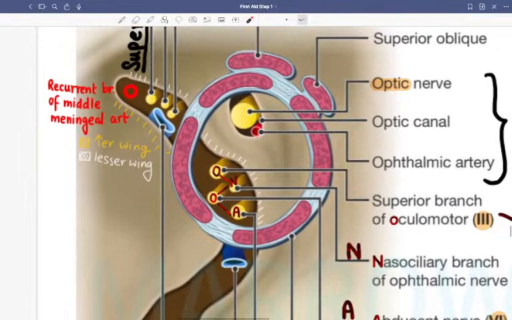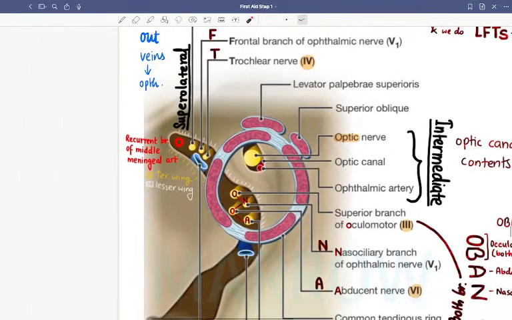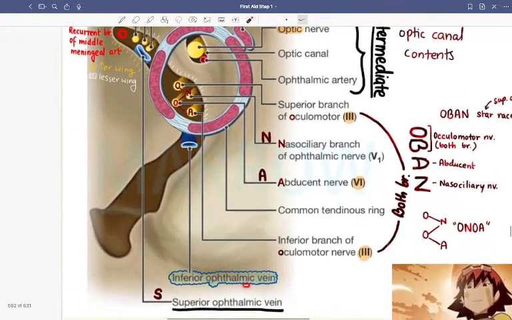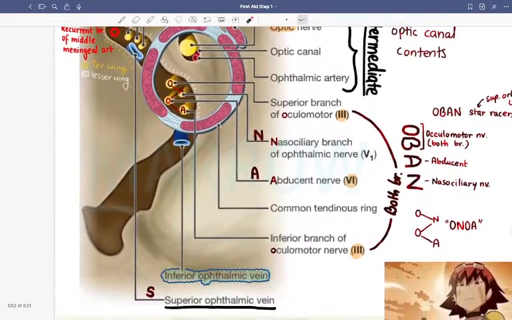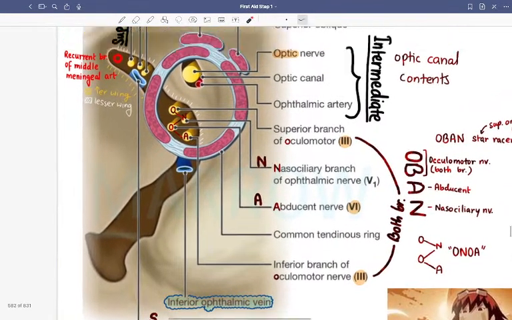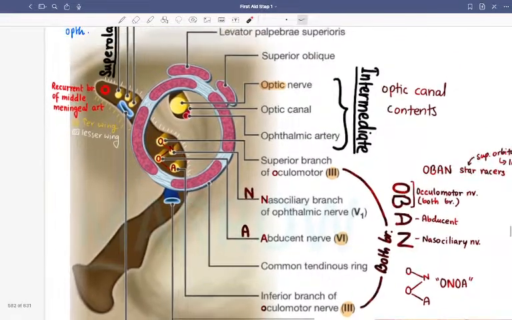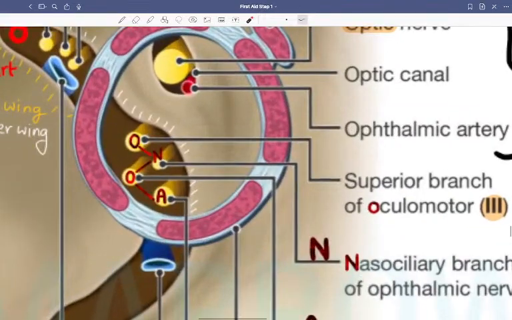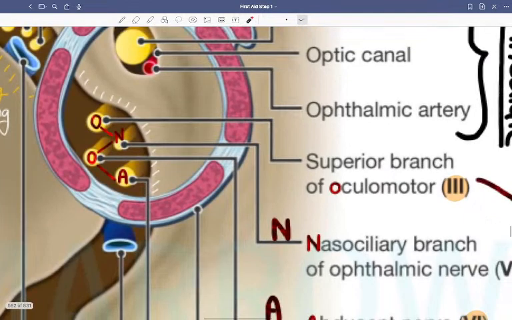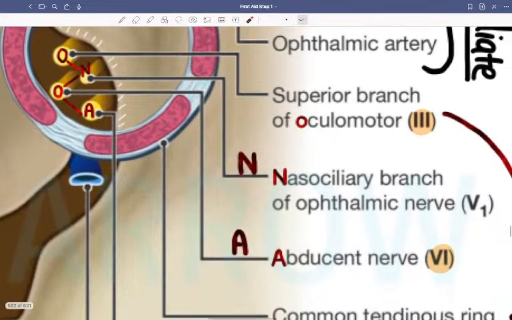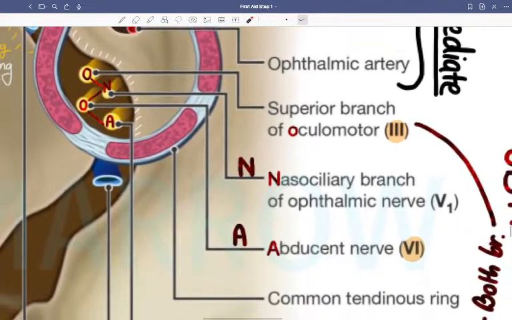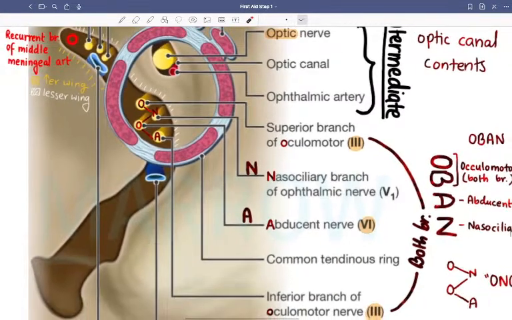Let's check. So the inferior ophthalmic vein, fine, and that was the superior ophthalmic vein. So basically the veins are out of the zonula of Zinn. This is Onoa that we did: the superior branch of the oculomotor nerve, nasociliary, the inferior branch of the oculomotor nerve, and the abducent nerve, that is the third. Nasociliary is obviously a branch of the ophthalmic nerve, and we had the common tendinous ring for that.